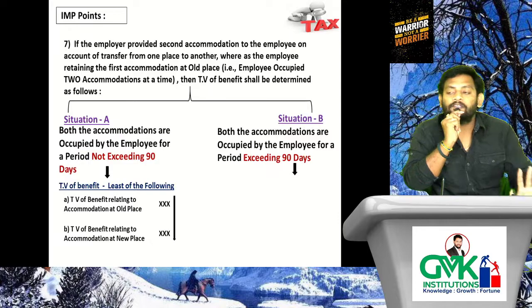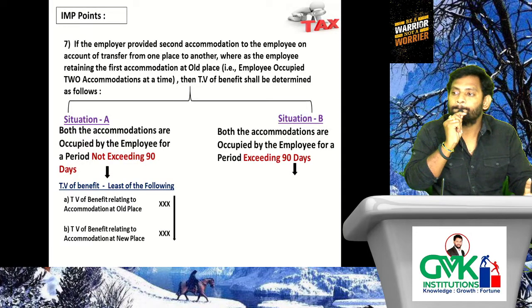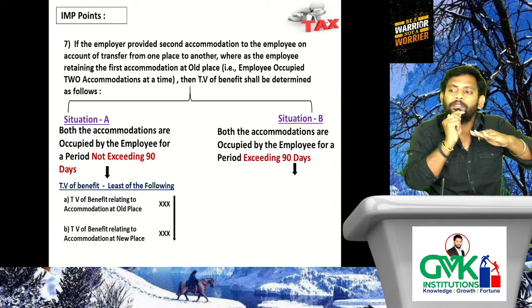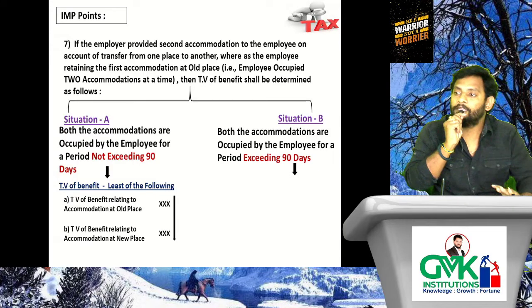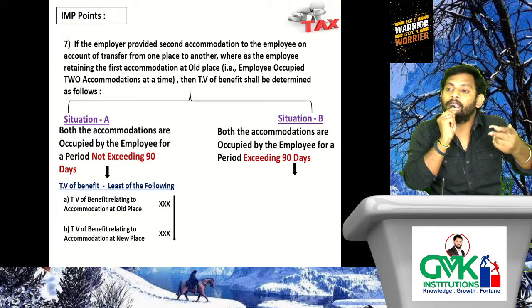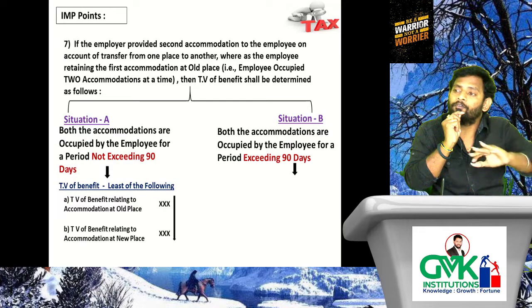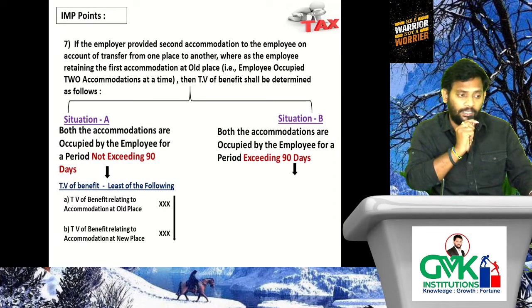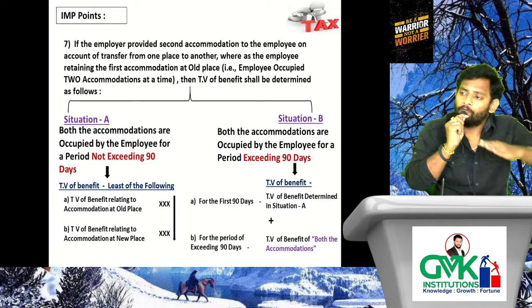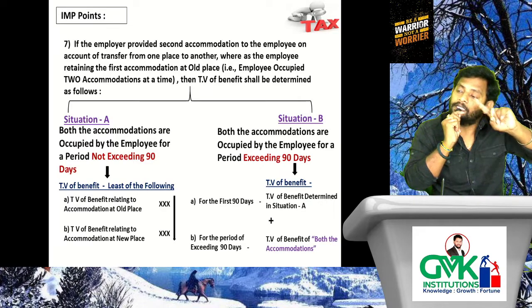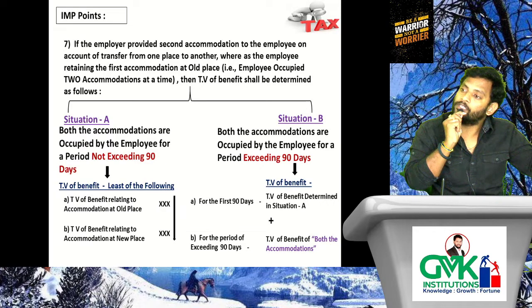In case occupied exceeding 90 days, then for the first 90 days, situation A, the chargeability in situation A will be applicable. That means the lesser of those two accommodations will be taxable for the first 90 days. Then for the period exceeding 90 days, the benefit from both the accommodations will be chargeable to tax. Please try to understand. For the first 90 days, the TV of benefit determined in situation A will be applicable.